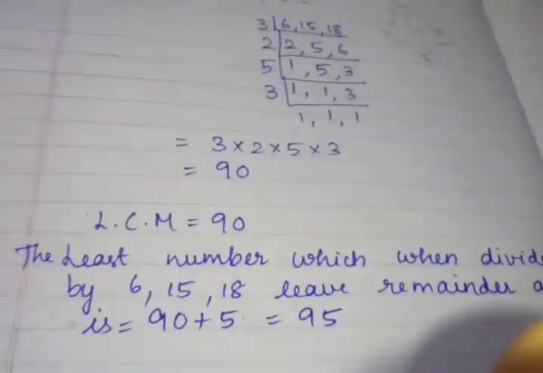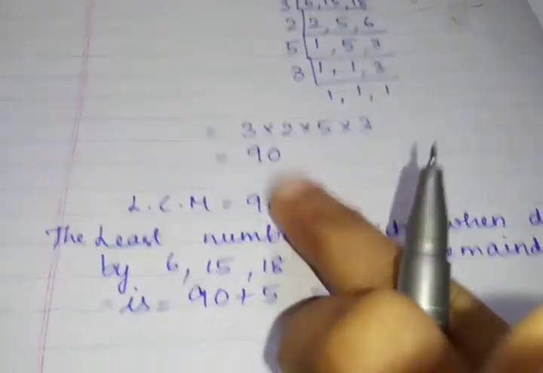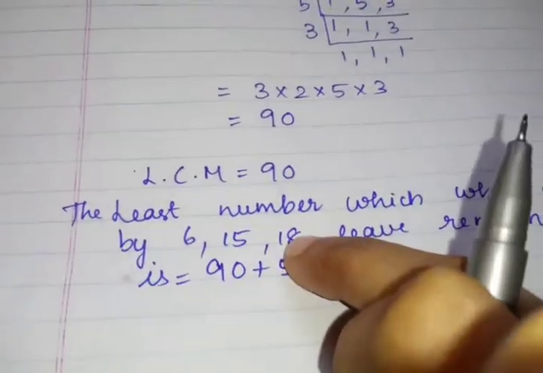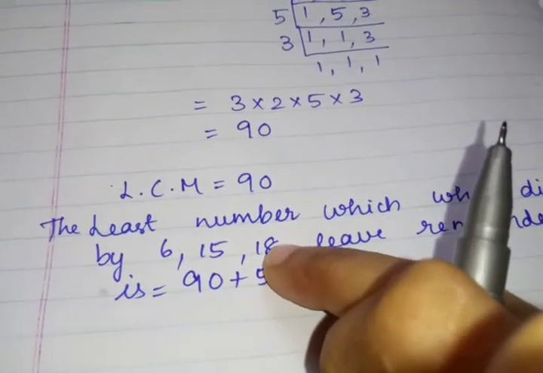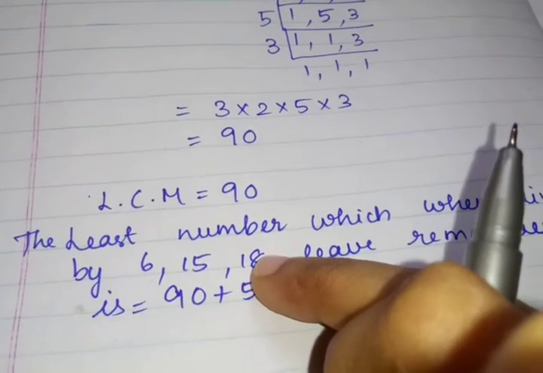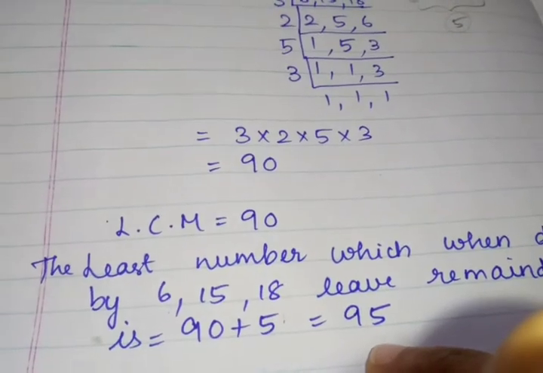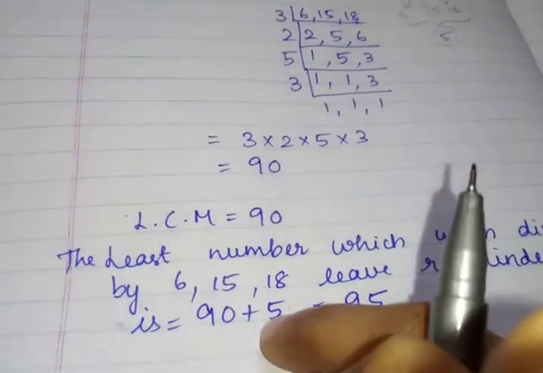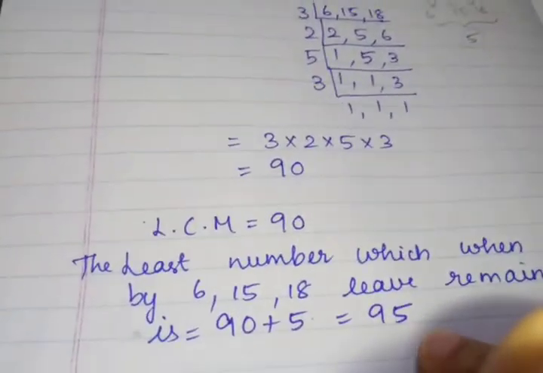Why I am saying, listen children, 90, if I divide it by 6, 15, 18, I won't get any remainder. But if I want remainder 5, if I add plus 5 only, I will get remainder 5.